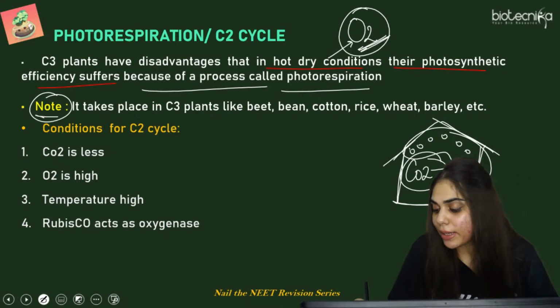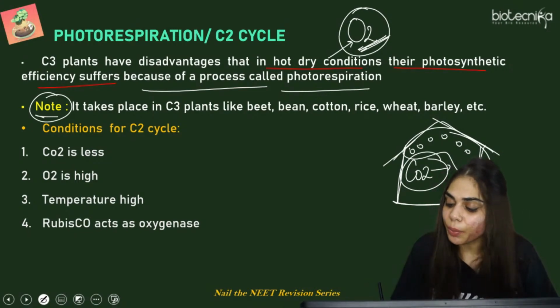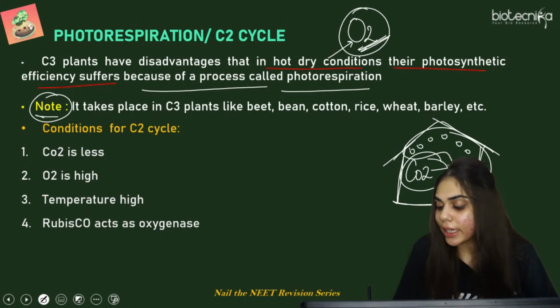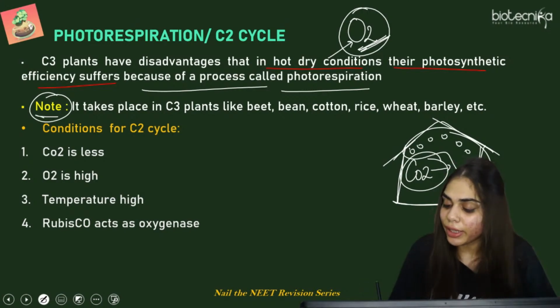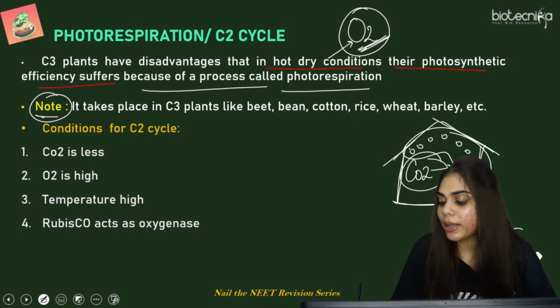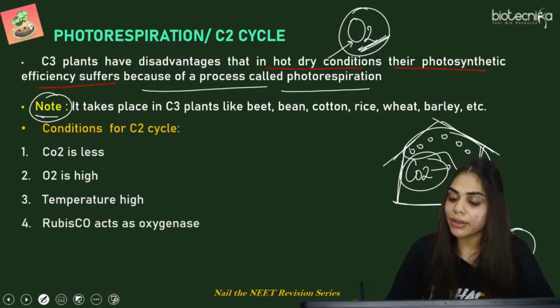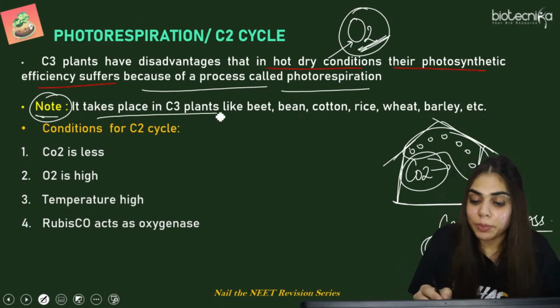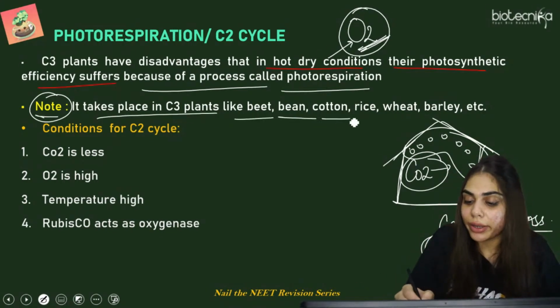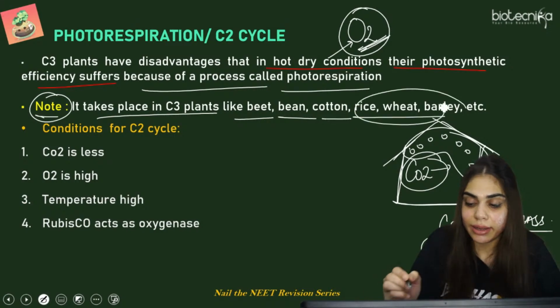because C3 cycle is what was taking place in C3 plants, C4 pathway in C4 plants, but C2 pathway is again taking place in C3 plants, and C4 pathway is taking place in C4 plus C3 plants. But C4 plants का example है maize that we have already covered. So it takes place in C3 plants, that is bean, cotton, rice, wheat, barley, that are cereals.